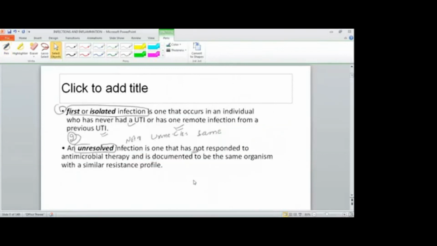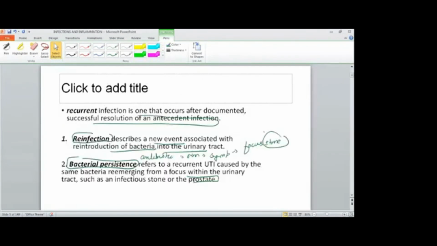So these 3 points are very important. First is the individual who has never got a UTI. The unresolved is when the patient does not respond to antimicrobial therapy. And recurrent is due to reinfection or bacterial persistence. Reinfection can be due to new reintroduction of bacteria, and bacterial persistence is due to an infectious stone or the prostate.